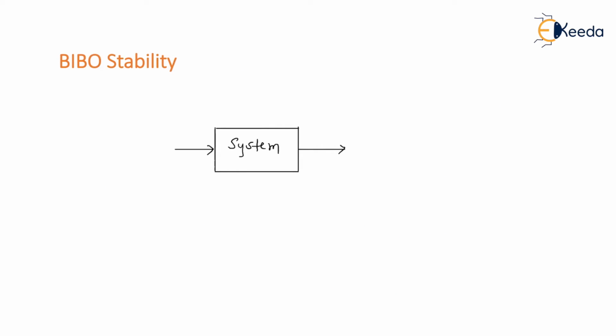So as we have already defined this BIBO stability, it should have bounded input and bounded output. So this is bounded input and this is bounded output. I can say the system is stable.